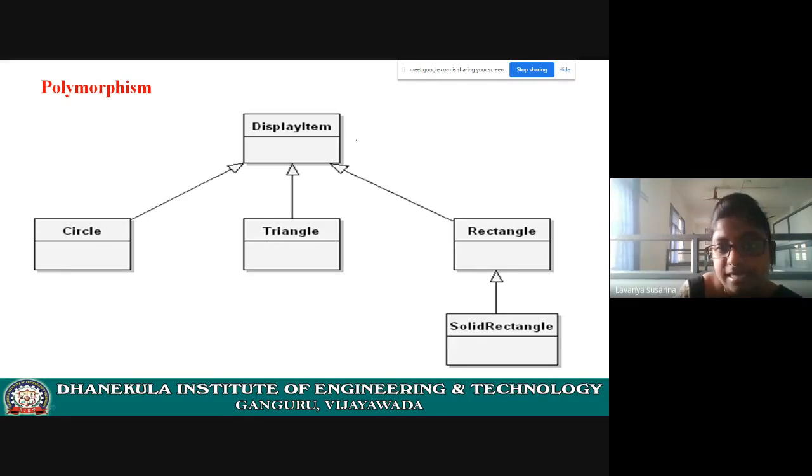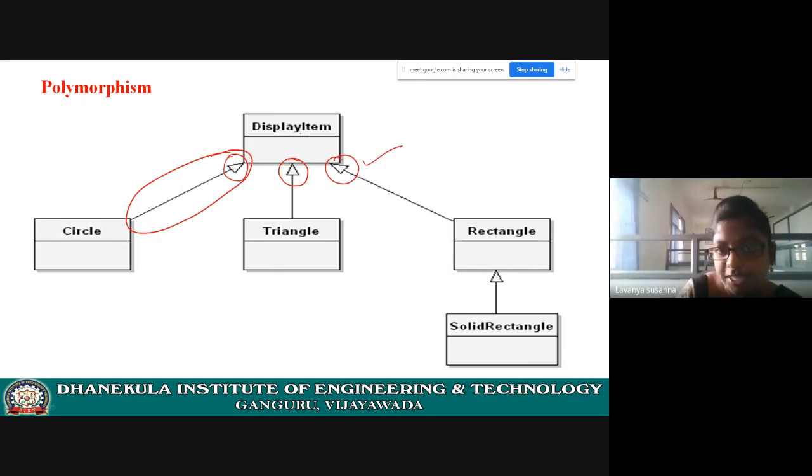See here, this is a class. See the symbol of a class. Graphical representation of a class: triangle and then line and then class name. Circle is a class. Triangle is a class. Rectangle is a class. Now, what is the relationship? See this one, this is important. A line and then a triangle symbol. That means inheritance.